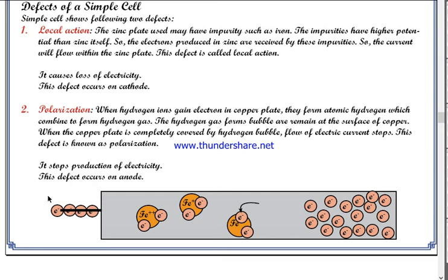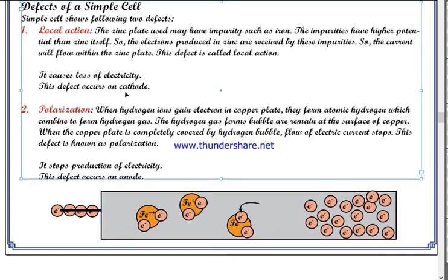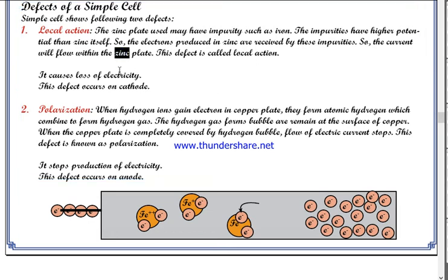That's why this defect does not occur in copper plate. This defect, local action, occurs only in zinc plate. Will you forget that?